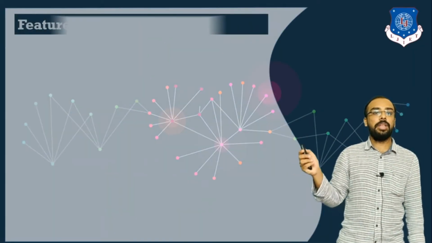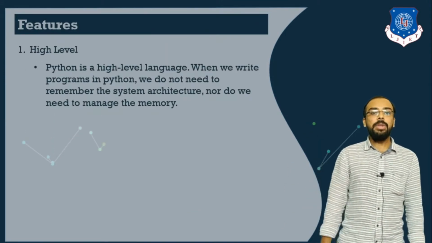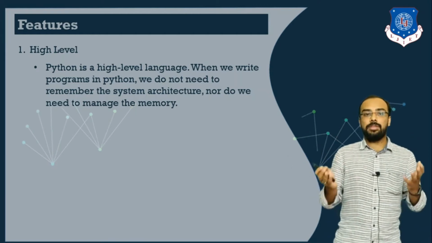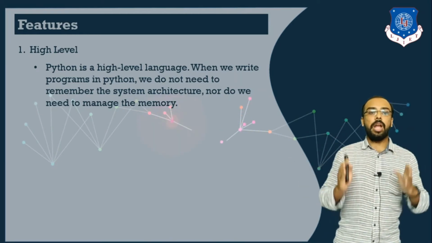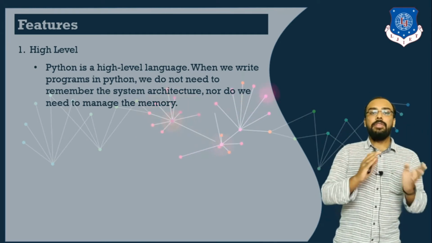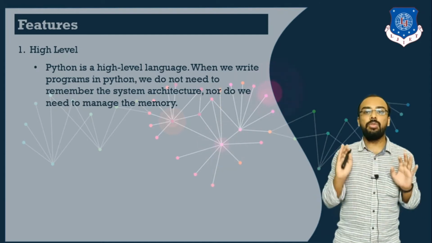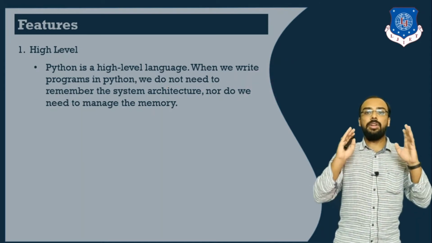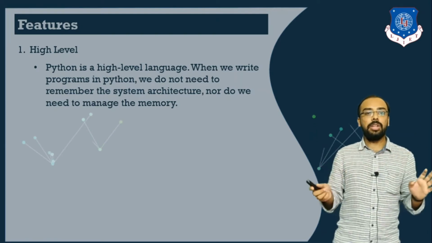So the first thing that comes here is that it is high level. What do we mean by high level? Programming languages, as we have told, are of two types, and Python is high level. We just need to write a program in Python. We do not need to consider what the system architecture is, or what the different ways of managing the memory are. Python will manage this particular thing itself.